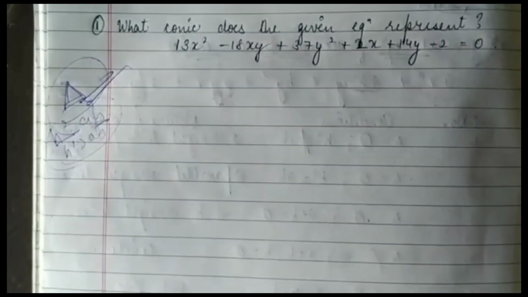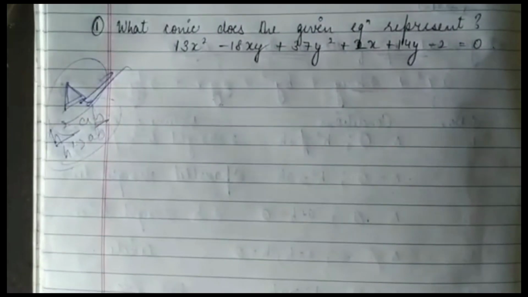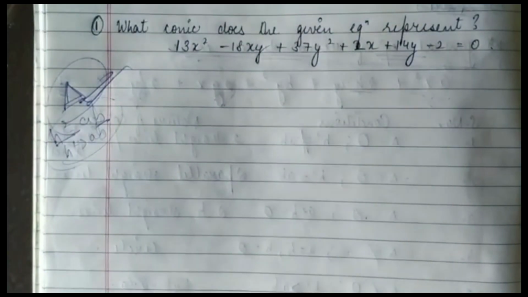For the formula of delta, we need a, b, c and f, g, h. But in the question only this equation is given. How will we come to know about a, b, c and f, g, h?